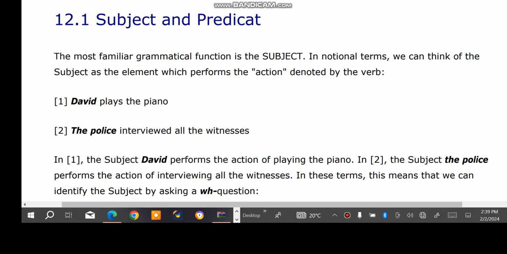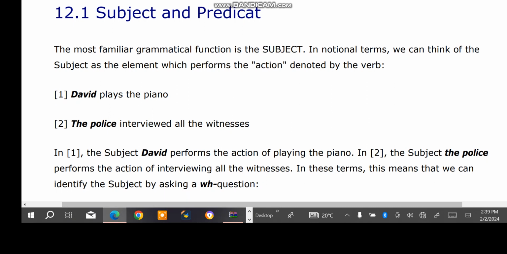So today we are going to talk about the subject and the predicate. What is really the main difference between a subject and the predicate? Okay, so without wasting much of your time, let's get into today's lesson.